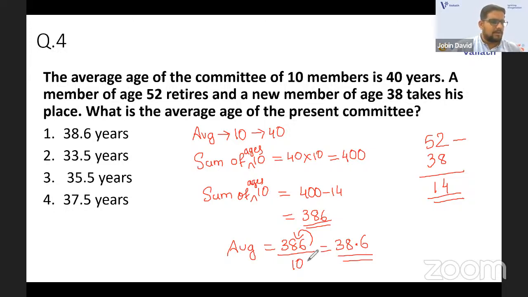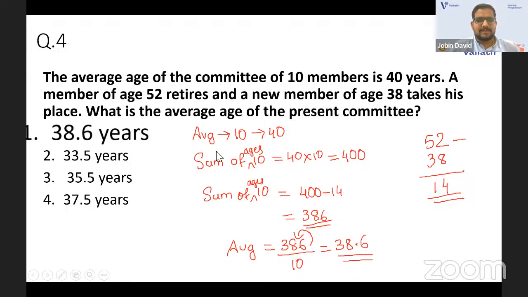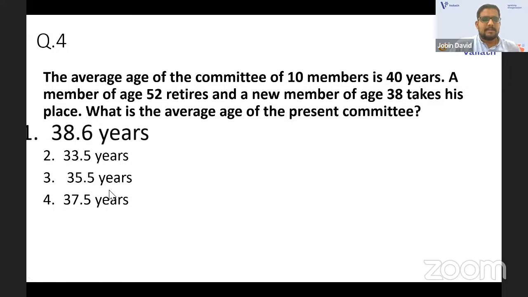Anitesh, you got the answer. And Sunanda, the last question, Anand Sakari is also getting the answer, 4165. Good, Anand. Anitesh is getting 38.6. Sunanda is getting 38.6. Good. Okay, we'll check the answer now. Yeah, it's 38.6 years. That is correct. Okay, that is question number 4. I think the explanation is also clear with you. Fine. Now we are moving to the next question, that is the 5th question.